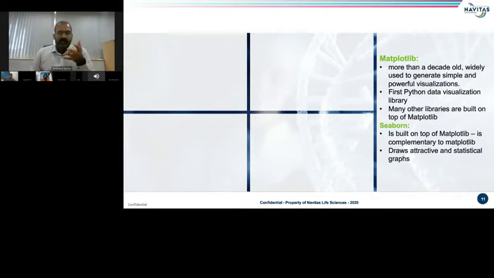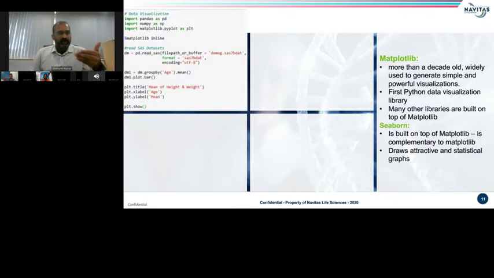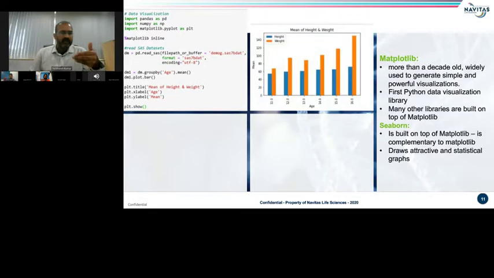In the first example, again, I am keeping to the basics. We have started with the bar chart here, and in this case, we're reading the Matplotlib and pandas packages, and then plotting using the plot and dot bar. It could also be used for dot line or histogram or scatter plot.